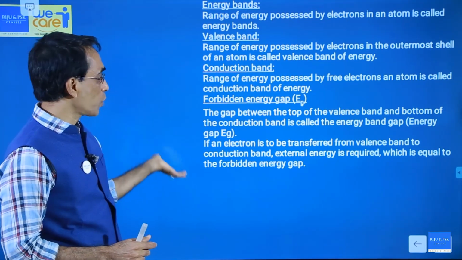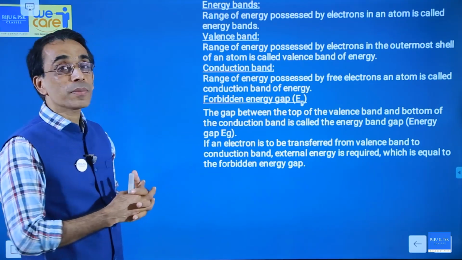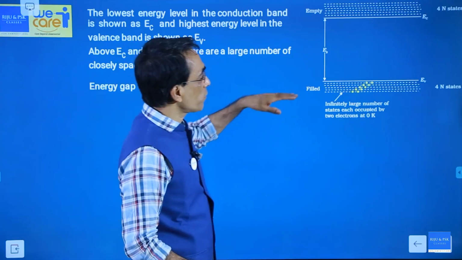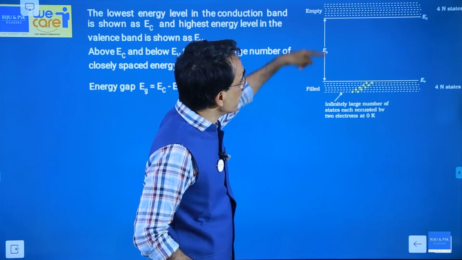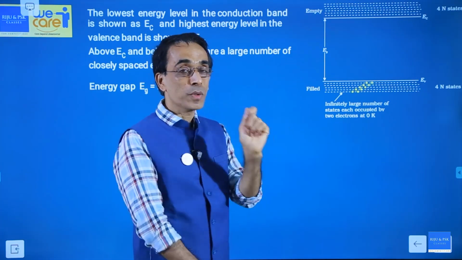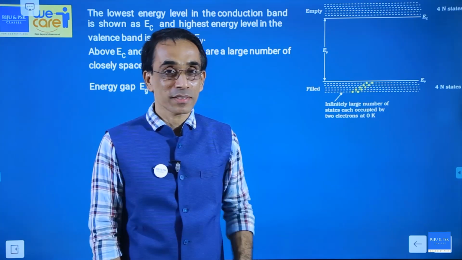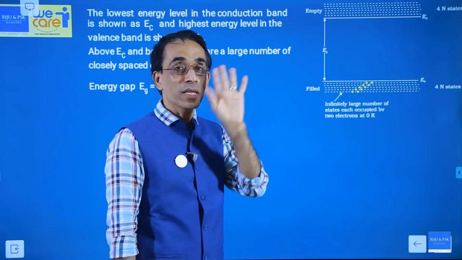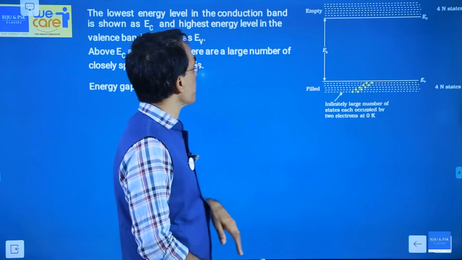And we know, according to the forbidden energy gap, we can classify materials. Because if the forbidden energy gap is too large, producing conduction electrons will be difficult. If it is small or zero, producing conduction electrons will be easy. That is a basic concept. Okay.